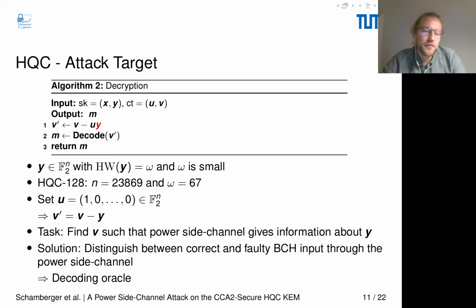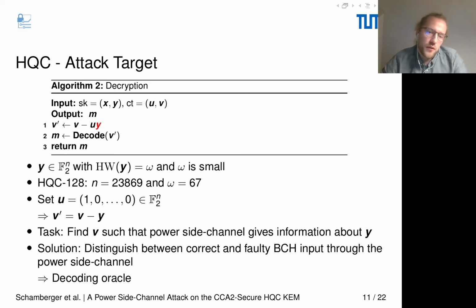Here, for example, for HQC 128, which is the smallest parameter set of HQC, with 128 bits of security, n is equal to 23,869 and omega is 67. Therefore, there are only 67 ones in y, and therefore y is very sparse.